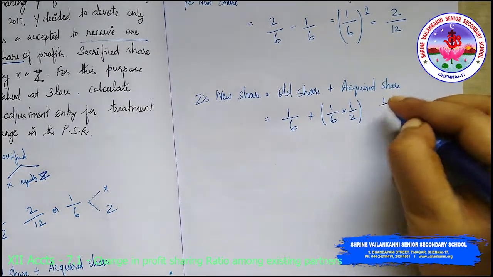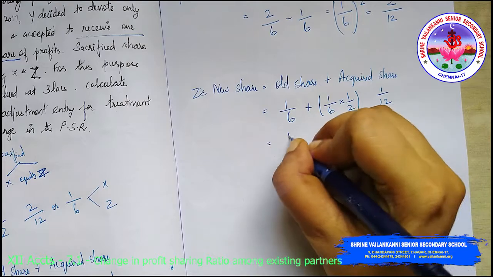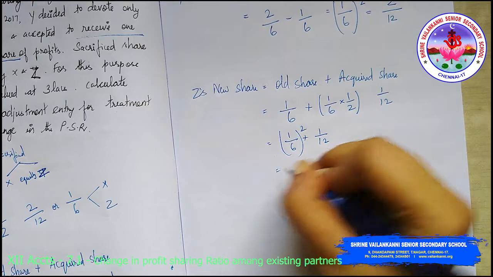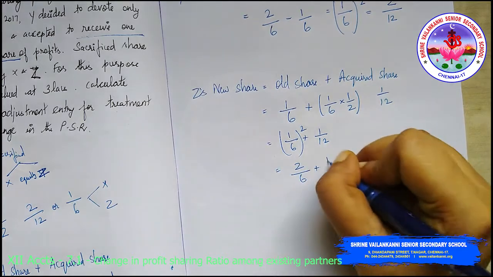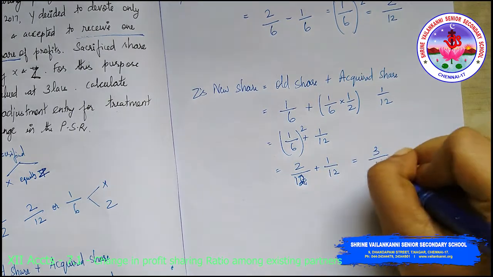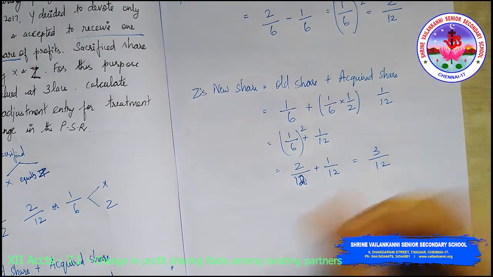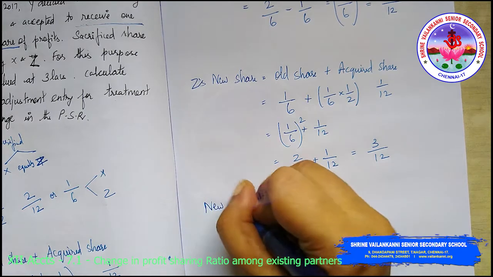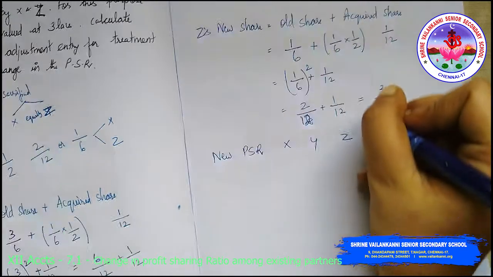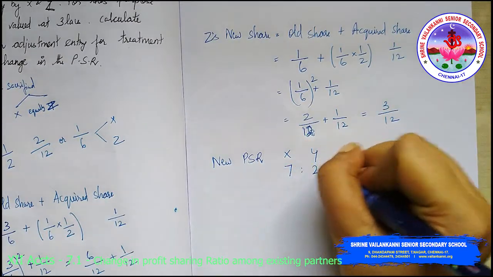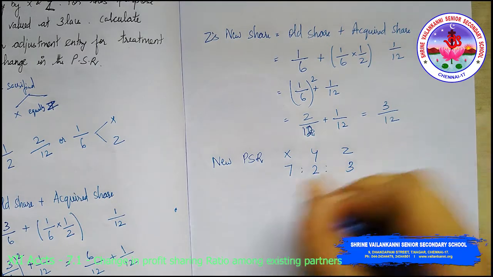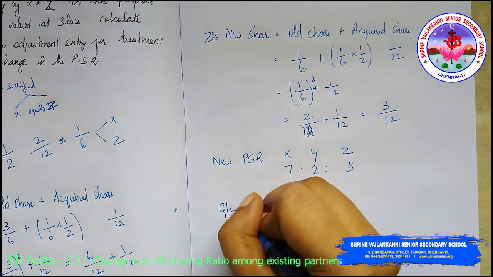So we know that it is 1 by 12. So 1 by 6 plus 1 by 12, multiplied by 2: 2 by 12 plus 1 by 12. So it is 3 by 12. So our new profit sharing ratio among X, Y and Z is 7:2:3.